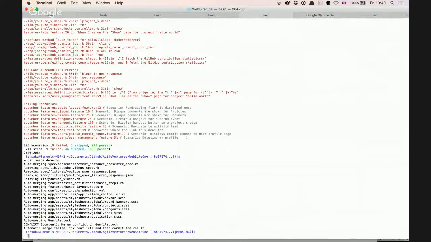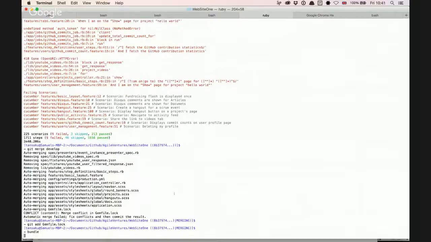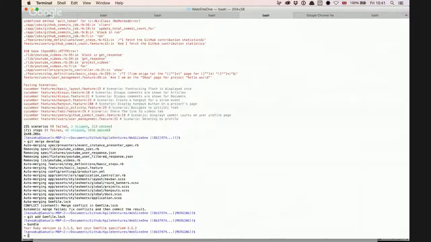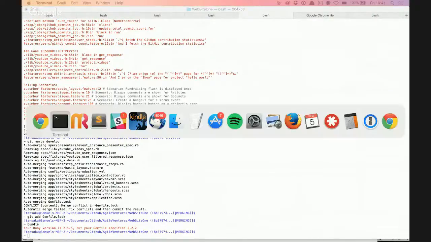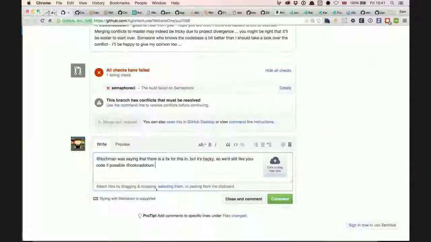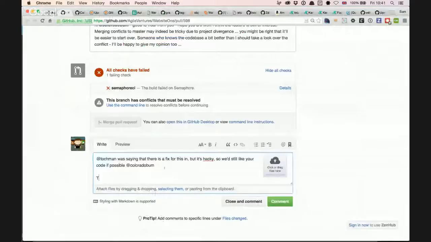Yeah, I just pasted a link to that GitHub commit job source, and so we are basically using Nokogiri to scrape that info from the GitHub website. We're not using what Jeff and Brian were working on, which is to use the Octokit or whatever API wrapper to get that.